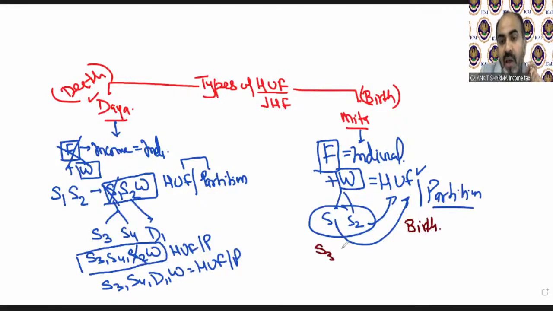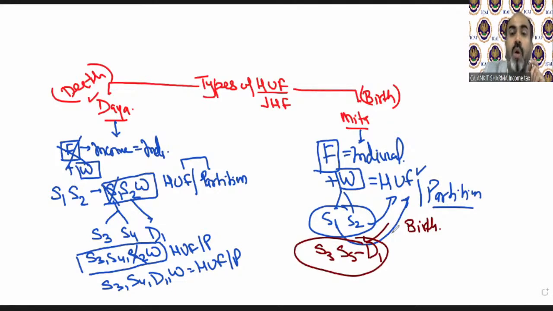So S3, S5, D1, any one of them can ask for partition if you belong to a Mitakshara Hindu family. If you are in a Mitakshara Hindu family, then you can ask for partition anytime, even today. Do not ask, of course, but this is the real power children have in a Mitakshara family. They do not need to wait till 18 years or so. They can ask for partition, and a legal partition can take place if you go to the court, if you go to an advocate, and he can file that, of course. So that's the concept of Dayabhaga and Mitakshara.